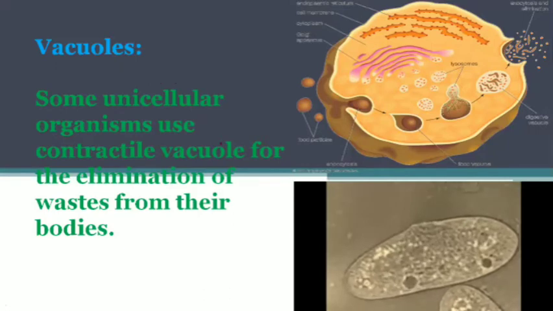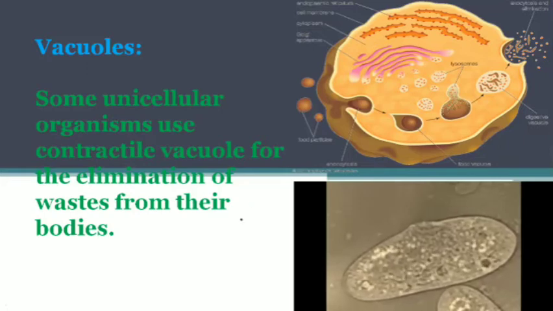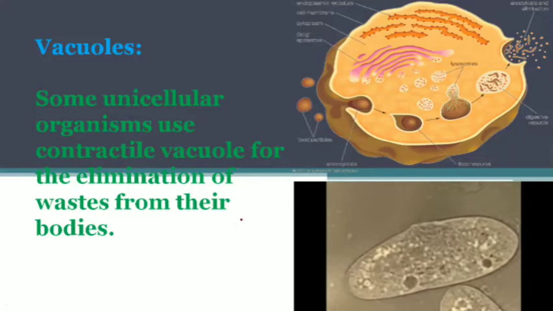If we talk about vacuoles, some unicellular organisms use not only food vacuoles, but also other kinds of vacuoles, called contractile vacuoles.